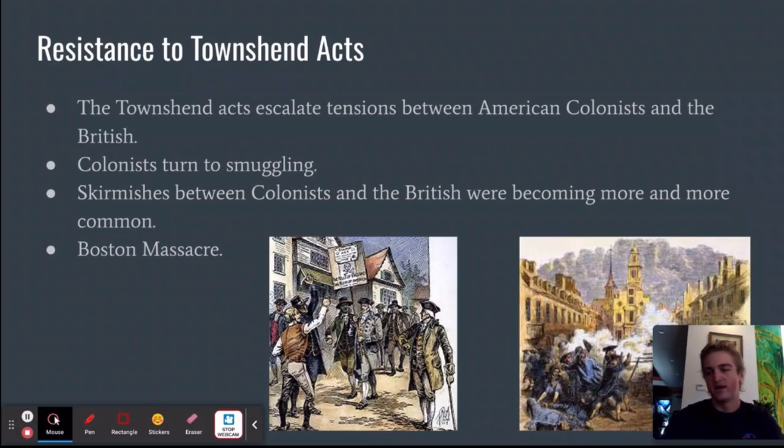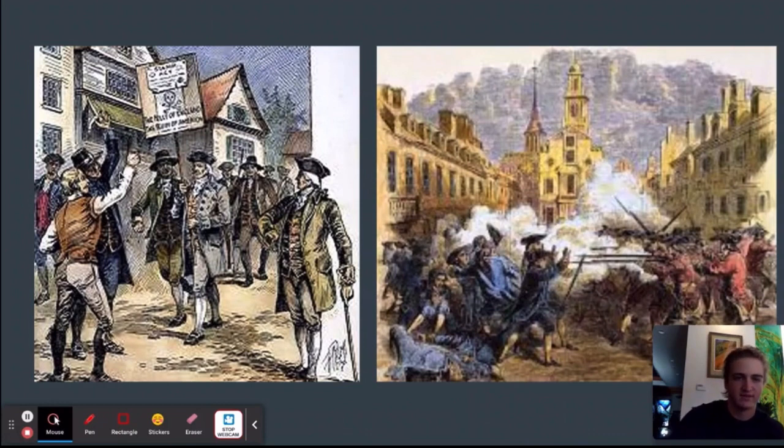Following the Boston Massacre, a propaganda battle was fought between the colonists and the British. Both sides published pamphlets telling vastly different stories about the massacre. The Boston Massacre is considered one of the most significant events that turned colonial sentiment against the British. In this picture, you have colonial men protesting in the streets, and this is an illustration showing the Boston Massacre, and you can see the British in the red firing upon the colonial men.